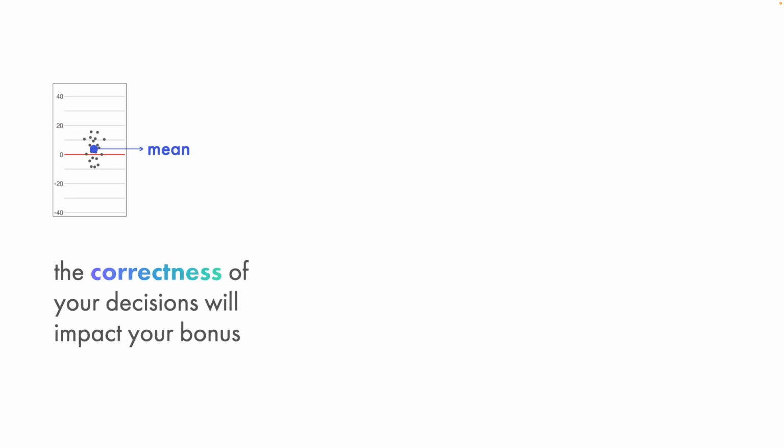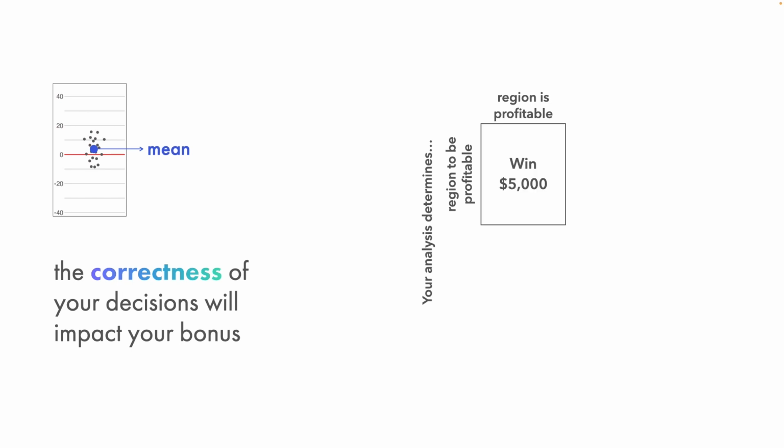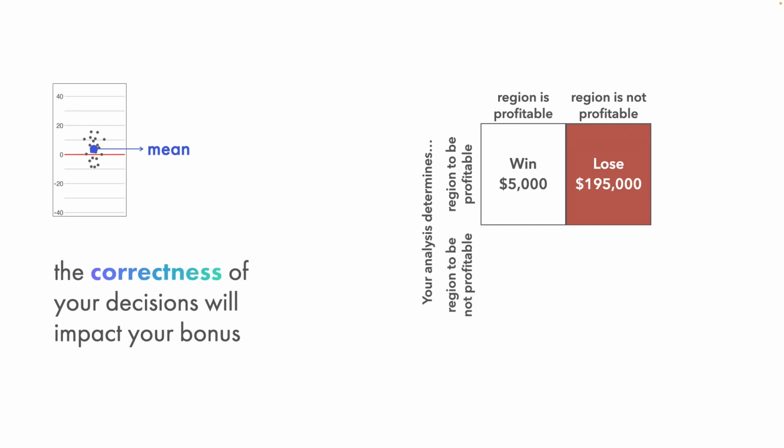Now let us add another layer to this problem. Because you're a high-level employee of this company, your yearly bonus is directly tied to the company's profits. Based on past data, you have been able to determine that if your analysis determines a region to be profitable, and the region is actually profitable, that is, your decision is a true positive, your bonus increases by $5,000. However, if the region is not profitable, that is, your decision is a false positive, your bonus will get reduced by $195,000. Similarly, if your analysis determines a region to be not profitable, but the region is actually profitable, your bonus will go down by $4,000. And for every true negative decision, your bonus increases by $1,000.